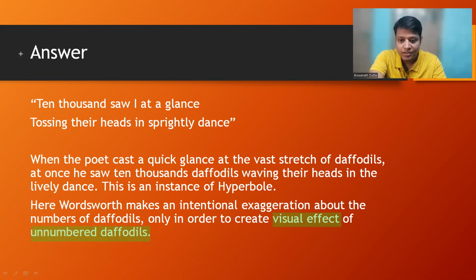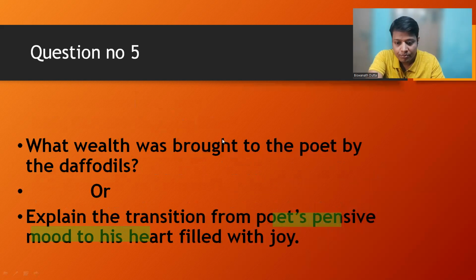Now the last question before you. Also, let me tell you, your question paper is set in this way that from a particular text, 5 questions will be set, but the first 4 questions will be very much data based. Means just about whether you have gone through the poem.